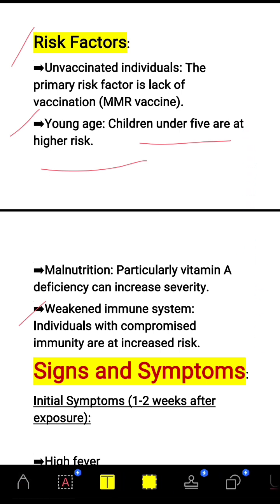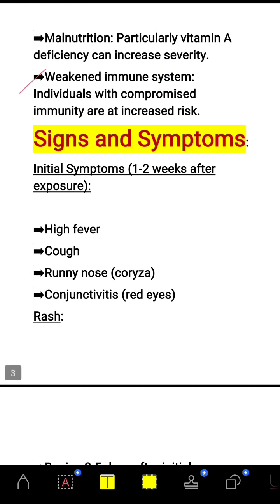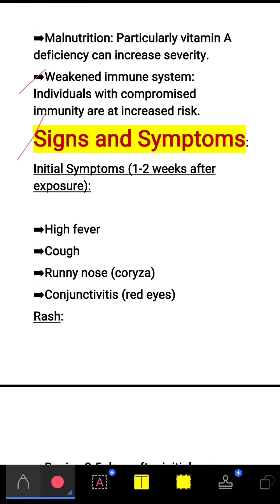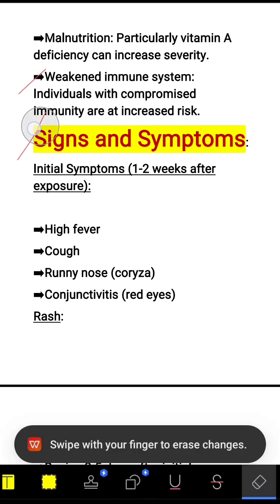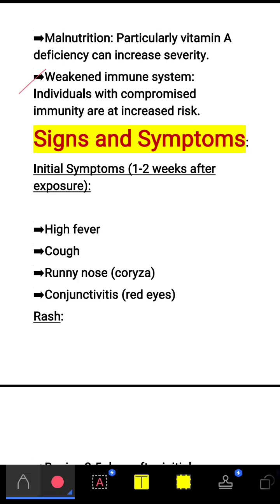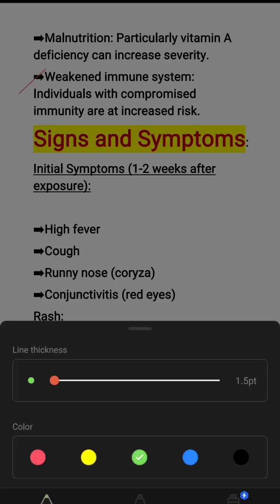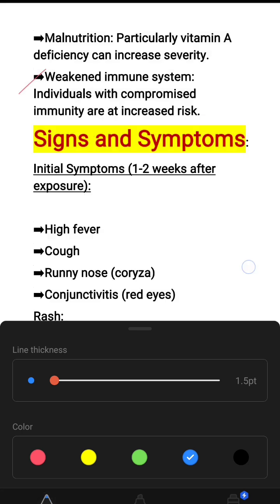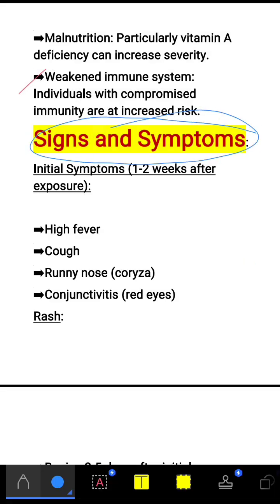Next we'll see signs and symptoms. The other name of signs and symptoms is clinical manifestations. In the initial symptoms, 1 to 2 weeks after exposure, there will be high fever, more than 37 degrees Celsius.